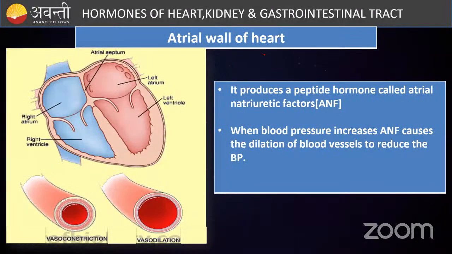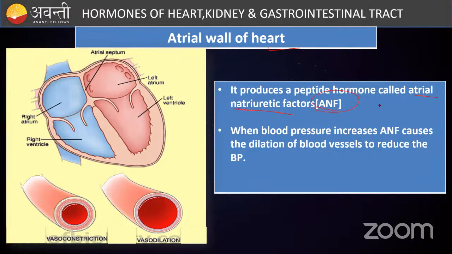So next, I told you there are different parts of your body which are not endocrine glands, but they act like endocrine tissues or cells. Some of the examples are the walls of the heart, that is the atrial wall of the heart. So the walls of the atria are responsible for, last time we talked about, atrial natriuretic factor. Remember atrial natriuretic factor, that is the ANF factor.